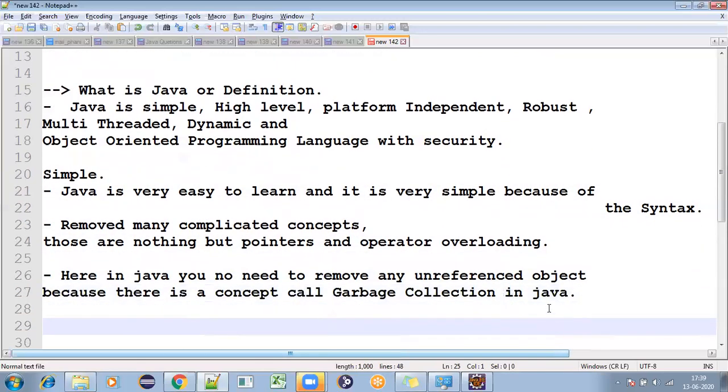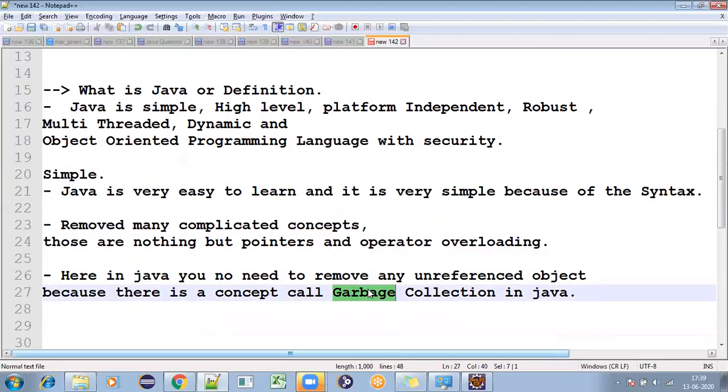What is garbage? The concept is collecting garbage, and unreferenced objects are garbage.